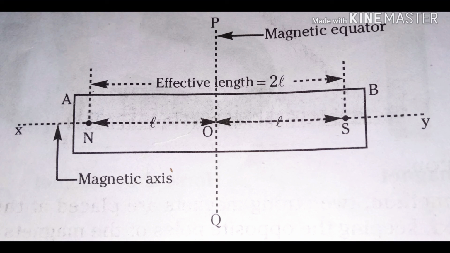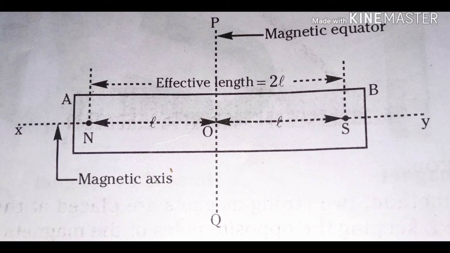If you see here, the distance L tells us about the distance between any of the magnetic poles to the center, and this is called the length of the magnet. And the distance between one pole to another pole, that is north pole to south pole, is called the effective length 2L of a magnet. An imaginary line joining both north and south poles is called the axis of the magnet.